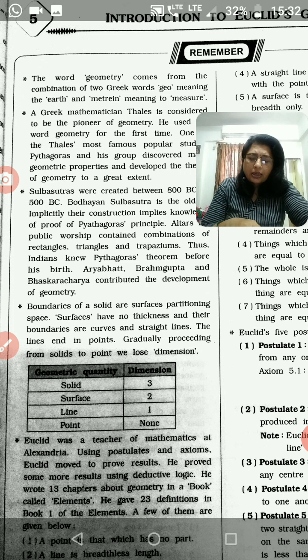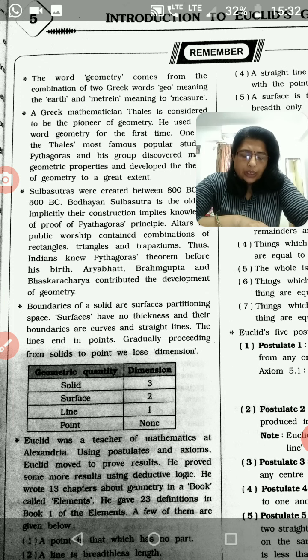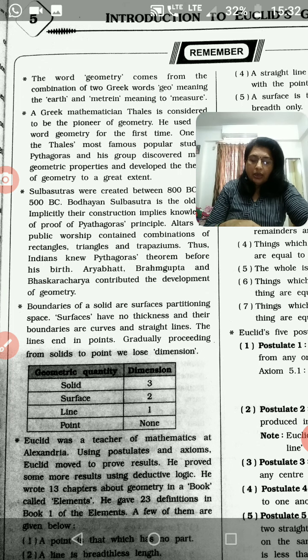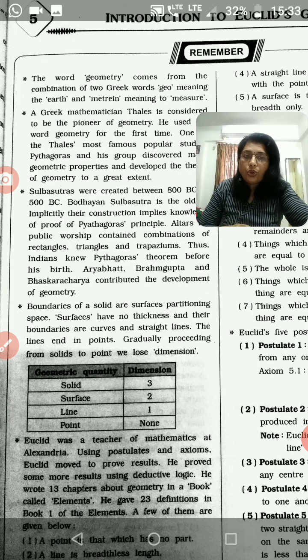Geometry appears to have originated from the need for measuring land. For example, wherever the river Nile overflowed, it wiped out the boundaries between the joining fields of various landowners. After such flooding, these boundaries had to be drawn once more. Every time they needed to draw the boundary again and again.